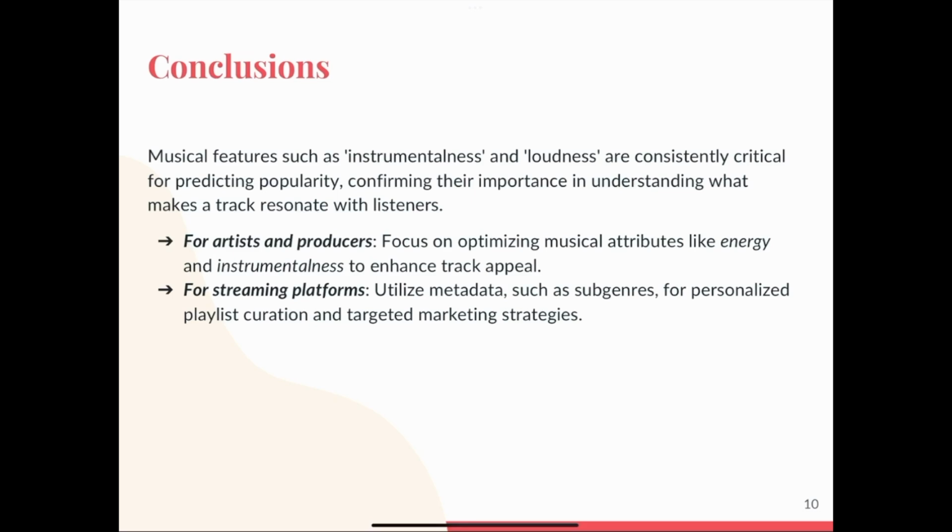So what does this mean for the music industry? For artists and producers, focusing on optimizing musical attributes like energy and instrumentalness can significantly enhance a track's appeal. Streaming platforms, on the other hand, can leverage metadata like subgenres for personalized playlist curation and targeted marketing strategies. In short, by combining the power of musical and metadata features, we provide a scalable and accurate solution for artists, producers, and streaming platforms to better navigate the ever-evolving music landscape.